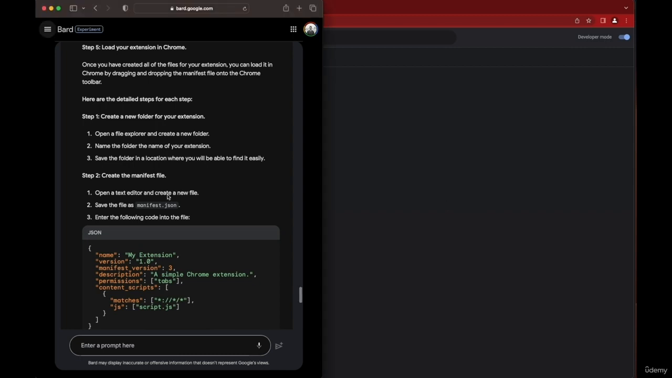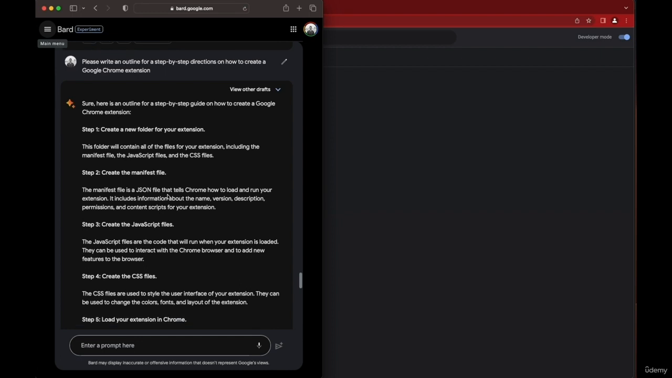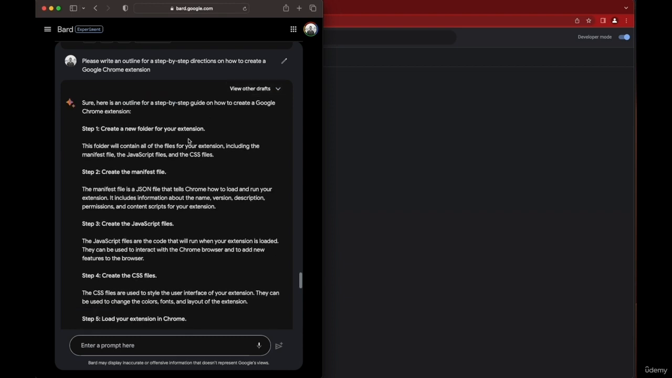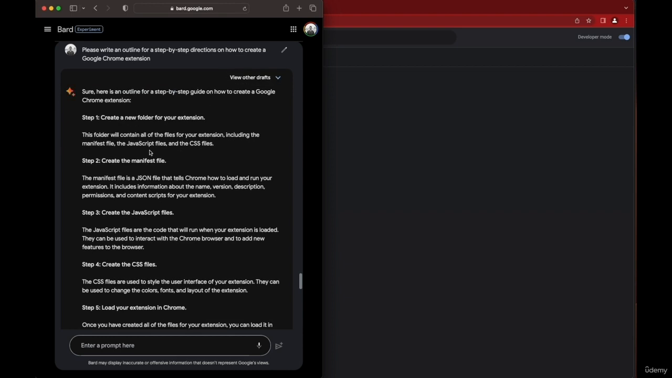On my left side, you can see that I actually already asked BART. I said, write an outline for step-by-step directions on how to create a Google Chrome extension. So that was my prompt, and I'm happy with the first version, so we'll stick to that one. And there's a couple of steps, and if you've never written any code before, it might be a bit intimidating, but do not worry, I'll guide you step by step.